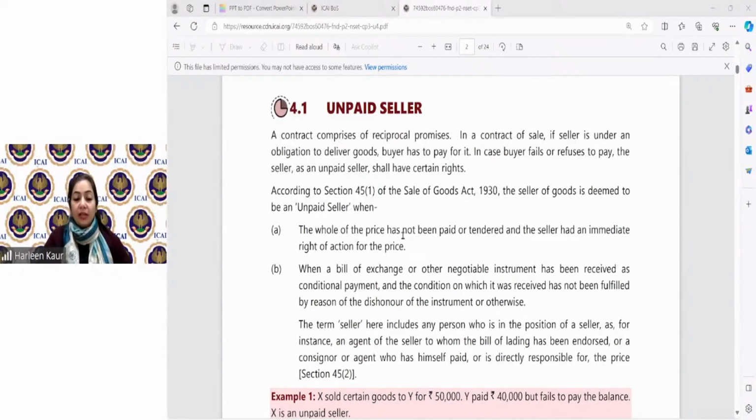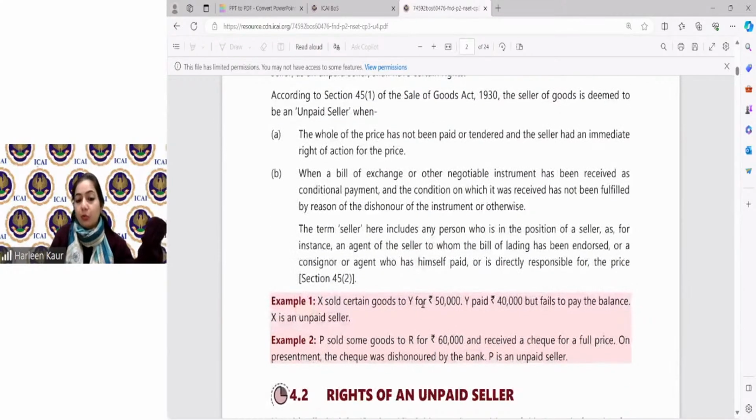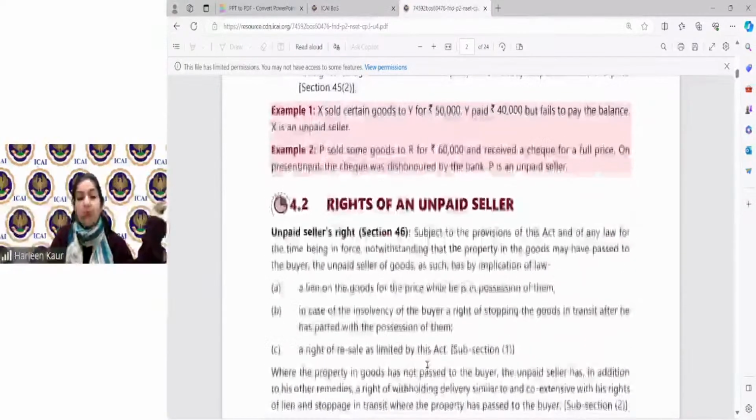Unpaid seller definition we have done. I hope there are no doubts on this point. Seller is a person, or the agent to whom the bill of lading has been endorsed. Now, this is very interesting. Seller means any person who is in the position of a seller, even the agent of the seller to whom the bill of lading has been endorsed, or a consignor or agent himself. So somebody from whom you have purchased the goods, to whom the payment is yet to be made, that is the person who is the seller. These are both examples which I've covered from the presentation as well.